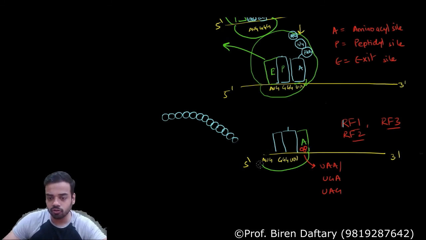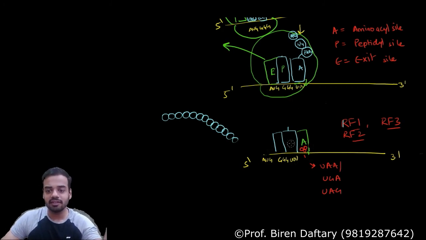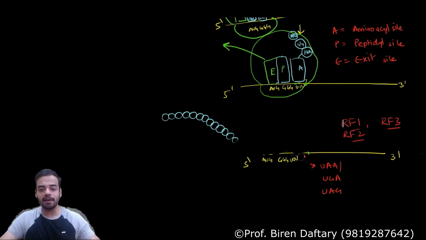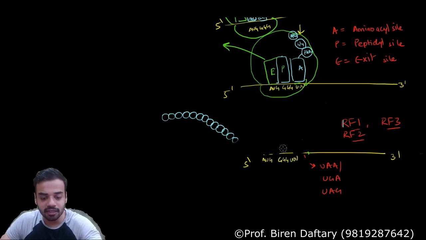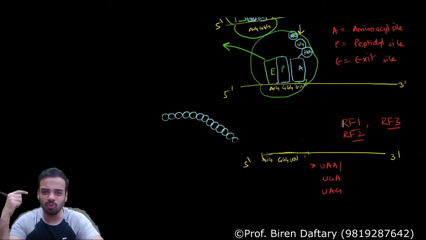Both the subunits have separated, and the last thing that is going to happen is the tRNA. There will be only one tRNA because this is the exit site. This tRNA will separate from the mRNA and go back into the cytoplasm. What will happen to this mRNA? mRNAs have a life. mRNA can do translation mostly only one time, so after one use it is discarded.